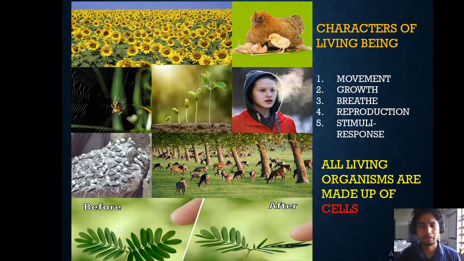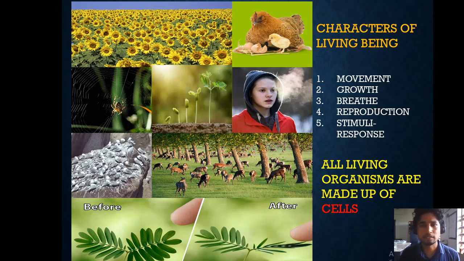Next is reproduction. Every living organism has a very important process called reproduction. Why is reproduction very crucial? Because life on this earth started millions of years ago. Though life started millions of years ago, still life persists even today. How has life come from millions of years ago to now?